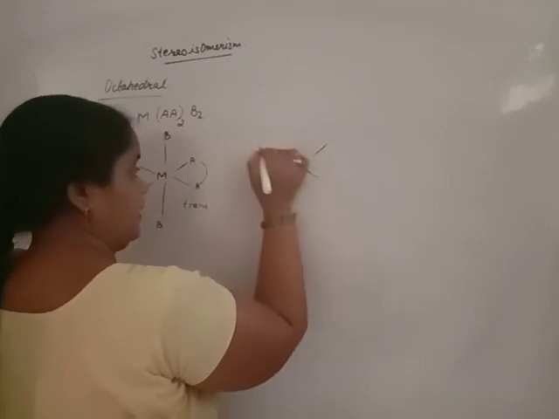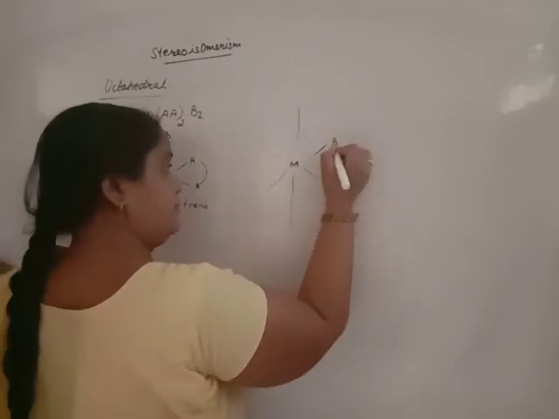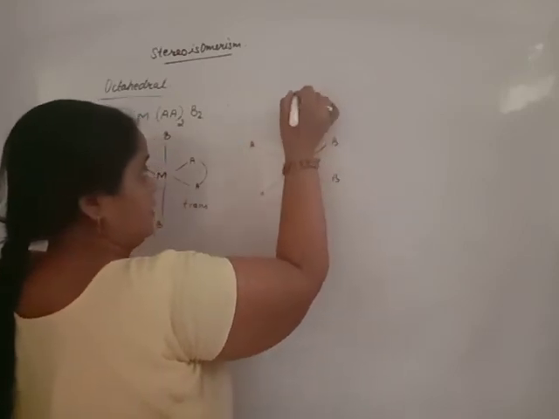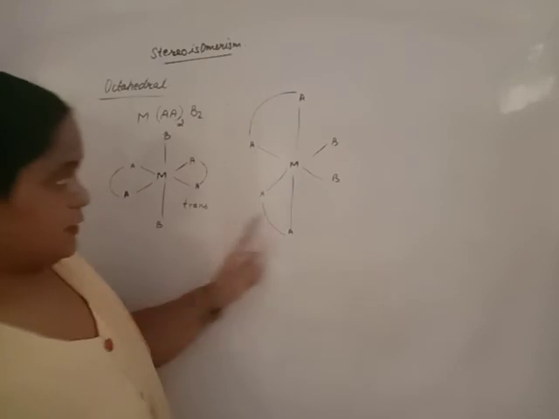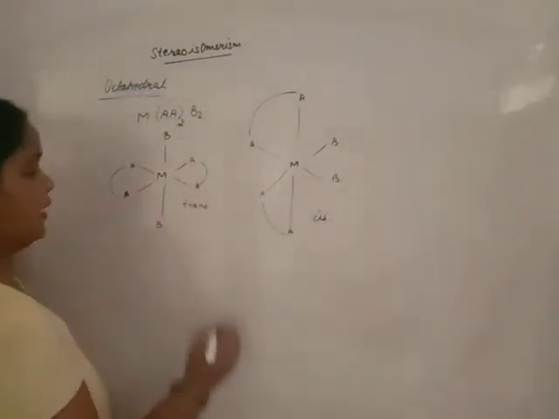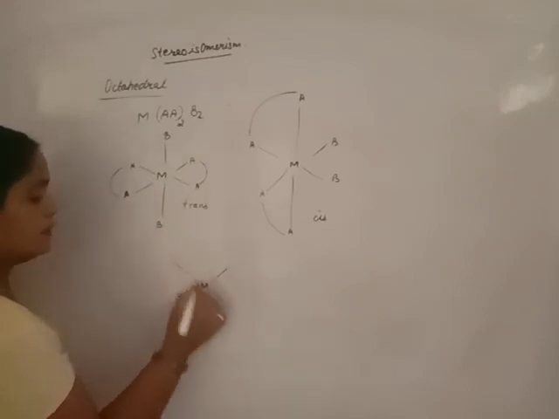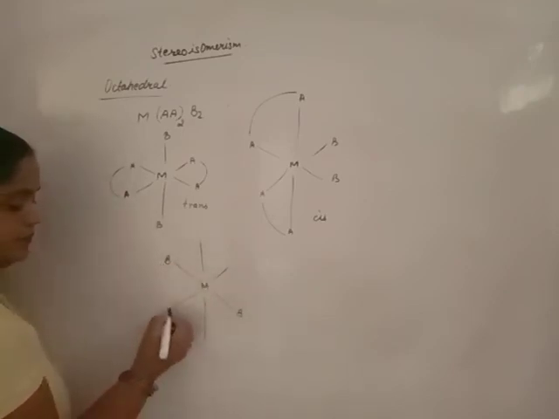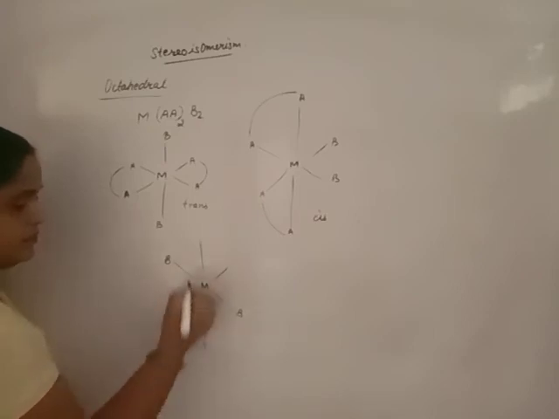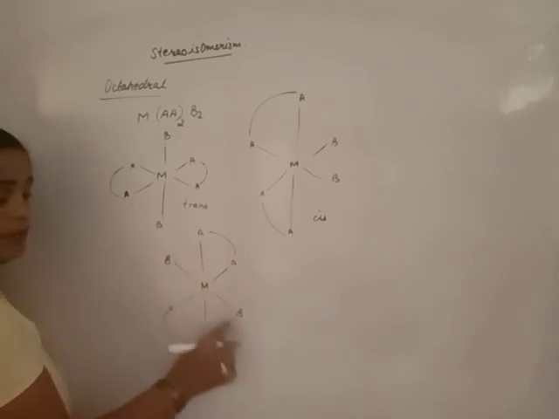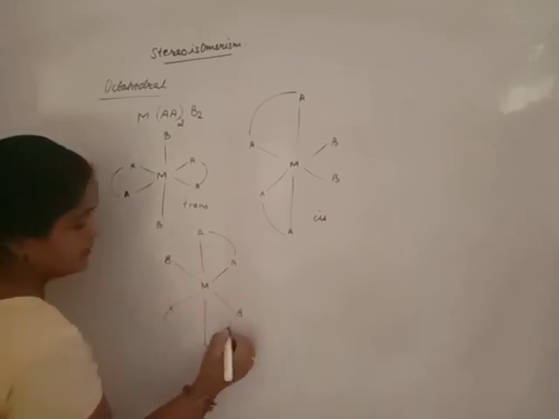Another one like this: you represent B here, A at other positions. AA is the bidentate ligand. Same on same side, cis. And one more, this one: you represent B at maximum distance in the plane. Maximum distance 180, it is trans.